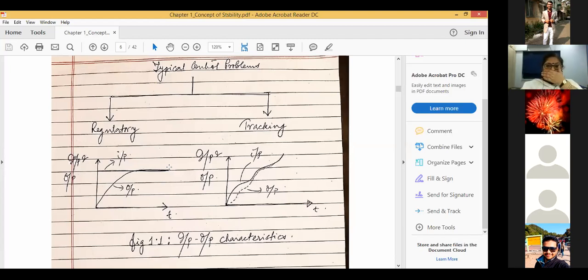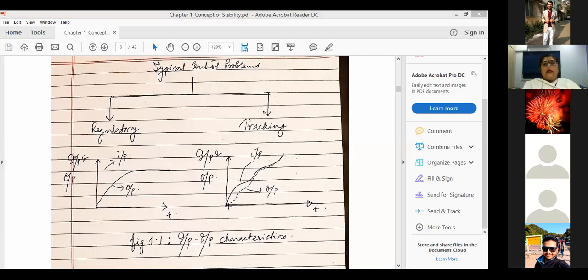In contrast, in a tracking kind of problem, there is a predefined trajectory embedded into the system. Suppose the flight path of a missile or an aircraft, etc. So suppose this is the trajectory of the missile, which has already been embedded into the missile system.